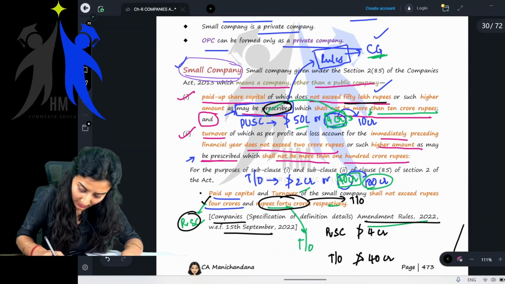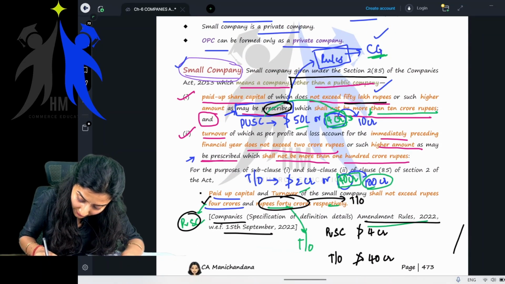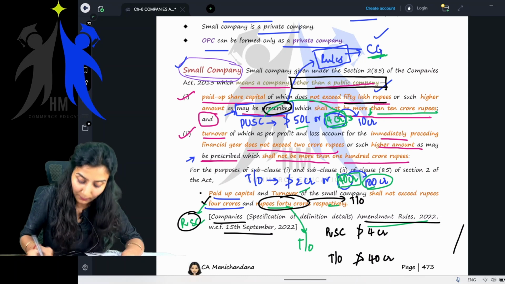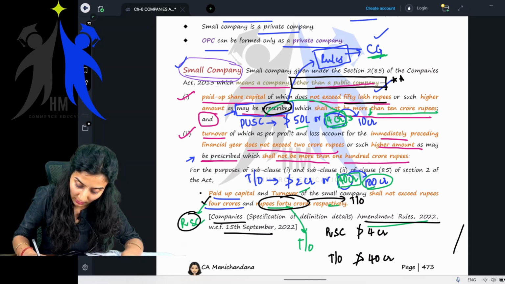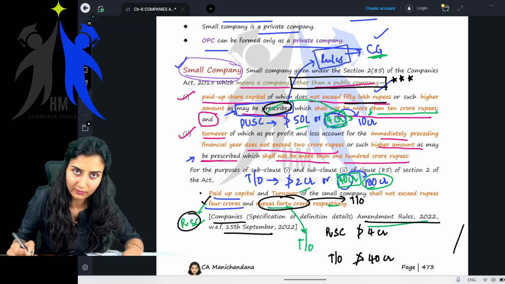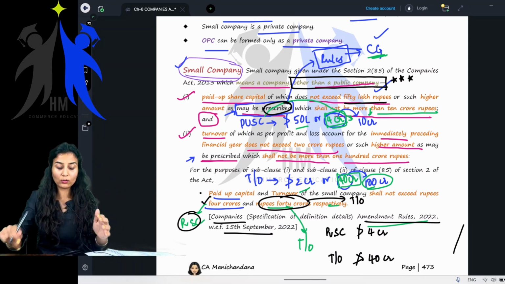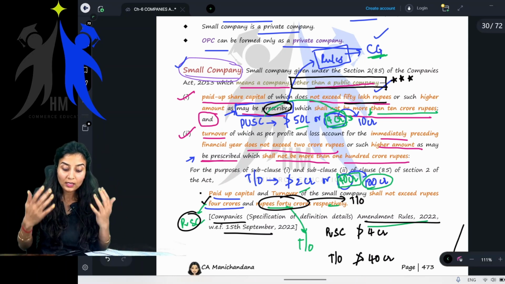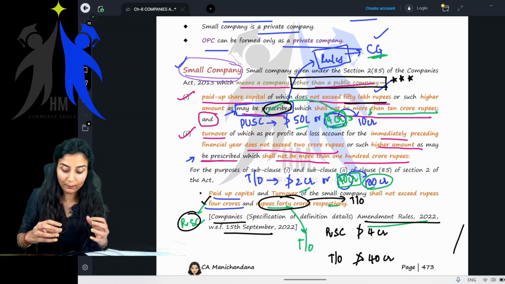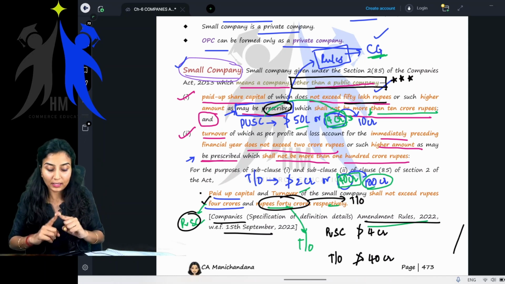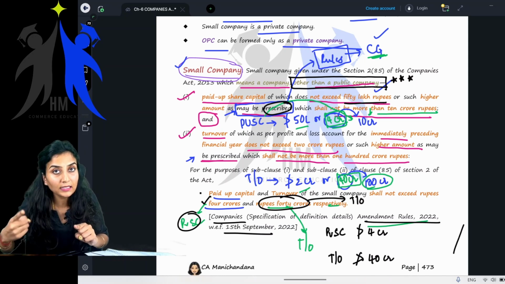Did I highlight this? A small company should not be a public company. A small company cannot be a public company. This is very important, children. I don't know if I've explained, I should have, so I'm repeating it again. Come again. A small company is defined under the Companies Act as a company other than a public company.